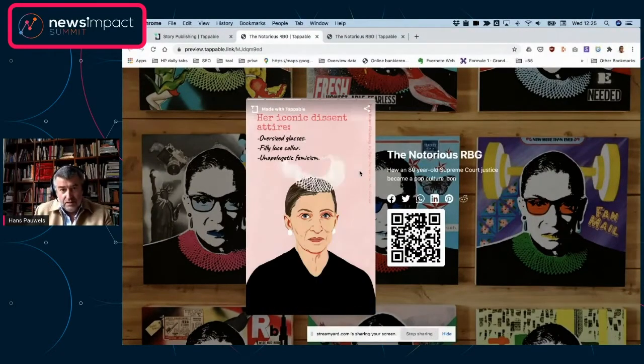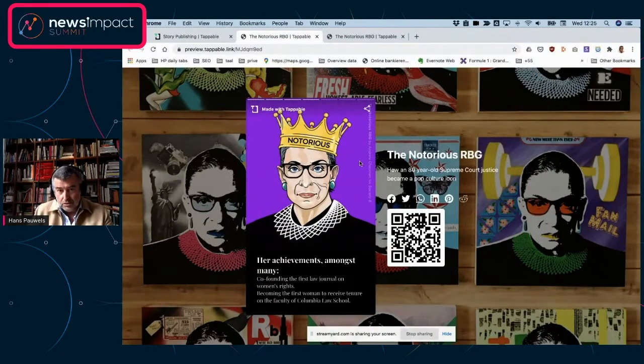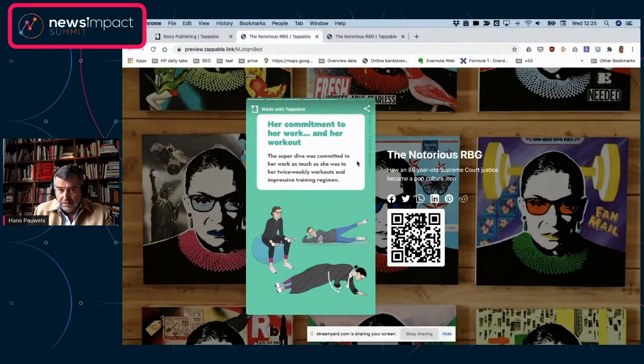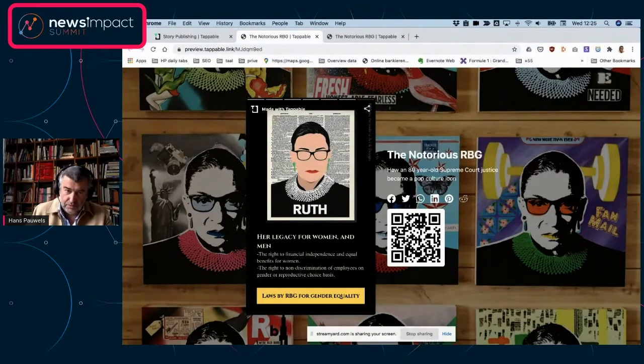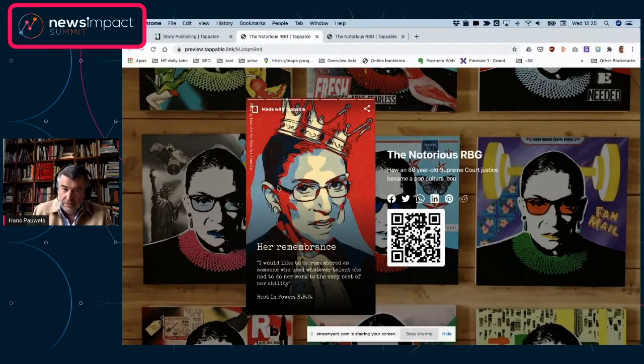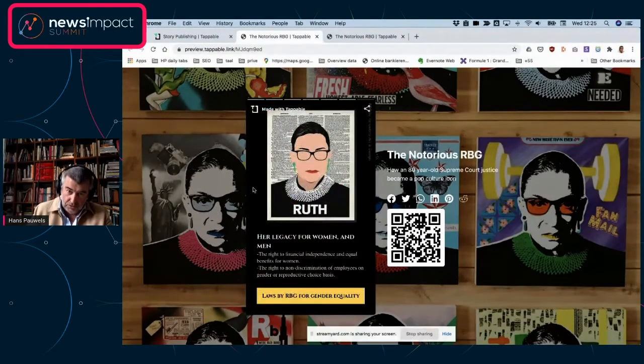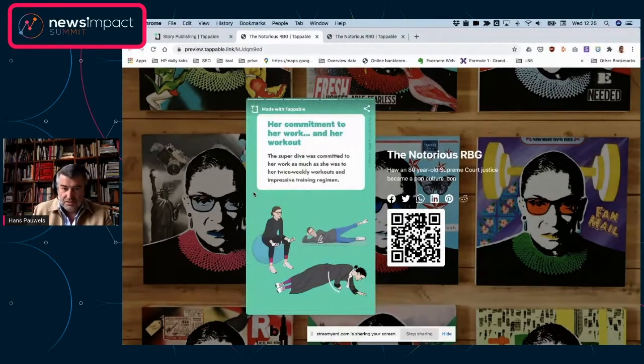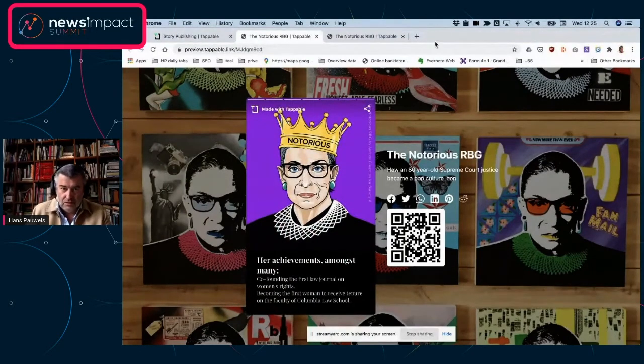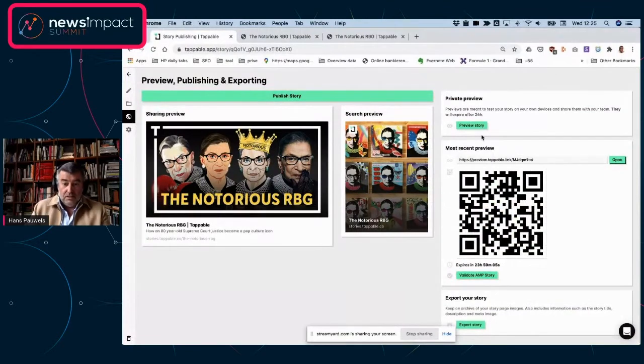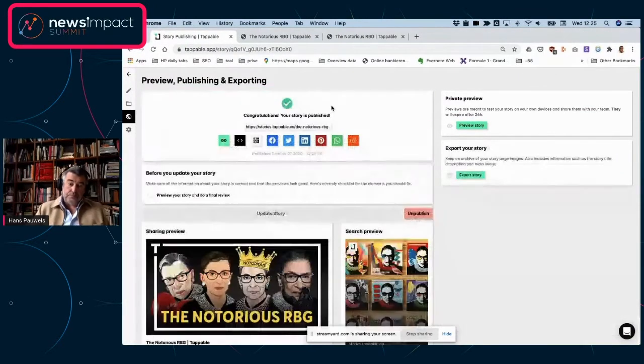And this is how the story is going to look like in preview. This link remains live for 24 hours, then it disappears. You can renew that as many times. If you have to do changes to the story, it's going to come up again. But here you see how the story is going to be shown, in this case, on a desktop. Right? This only leaves us with one thing to do, and that's basically to publish.